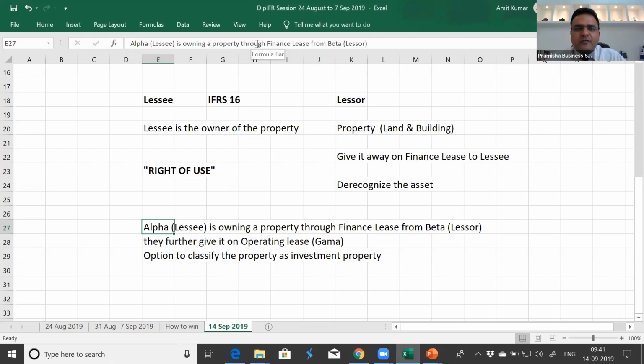Now when they become owner of a property, they can give it further on operating lease. And if they give it further on operating lease, they have a choice. They can classify it as an investment property. Is this clear?